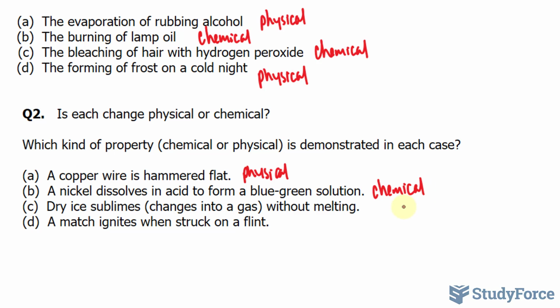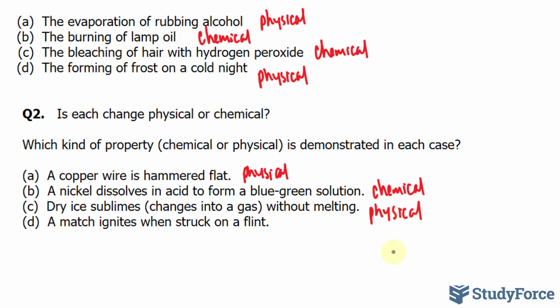In part C, dry ice sublimes, and sublime means changes into a gas without melting. So it goes from being a solid, skips the liquid phase, and becomes a gas. Or arguably, you can say that the liquid phase is so quick that you can't even see it, just changes into a gas. This is a change in state. There's no chemical reaction happening, so this is physical.